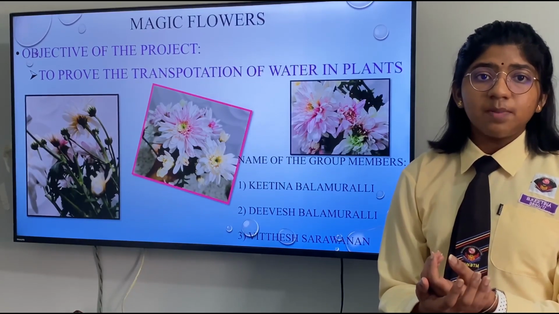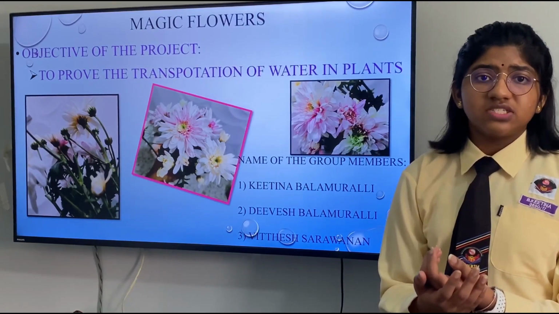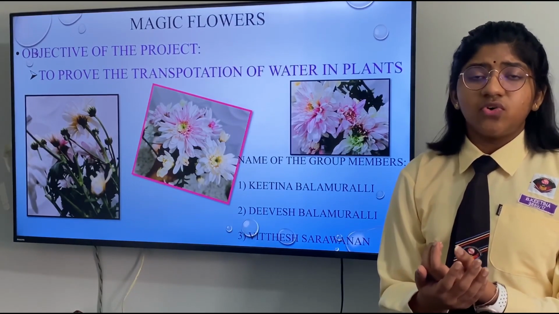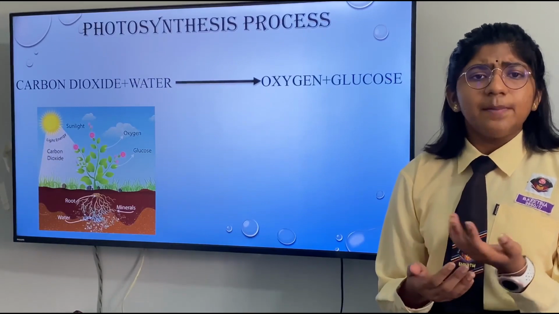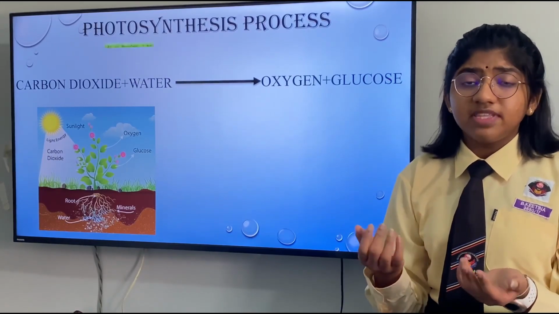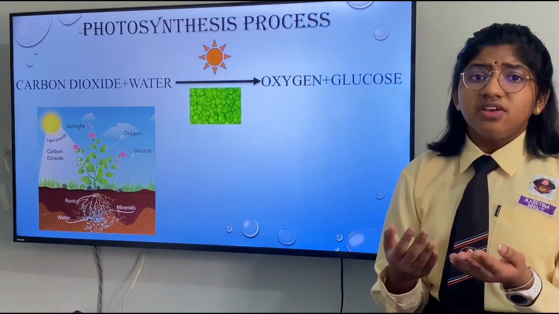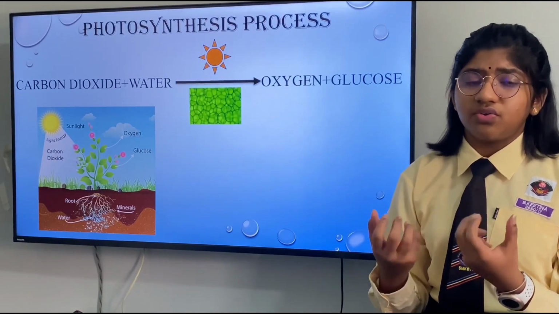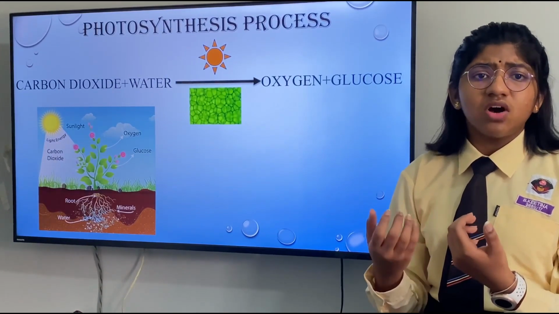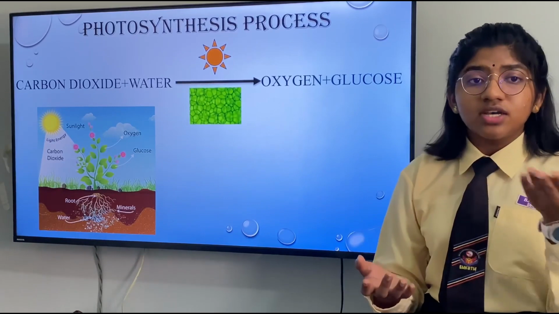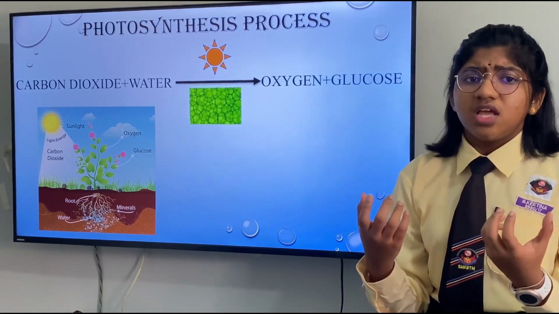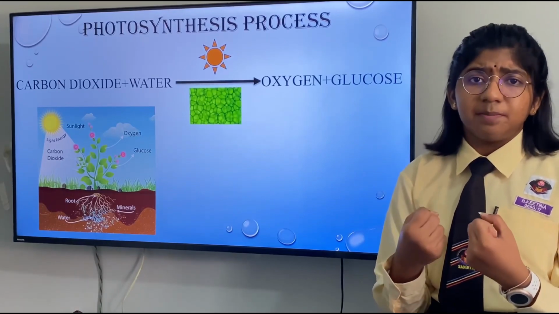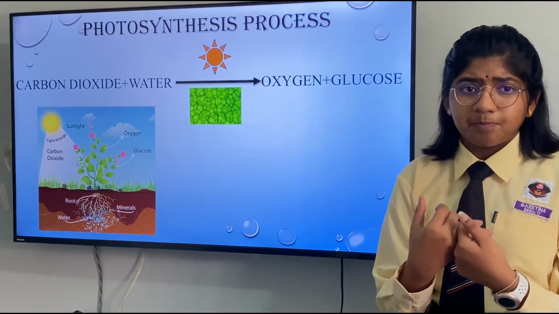Now, I'll talk about the main process that the plants will undergo, which is the photosynthesis process. Photosynthesis needs carbon dioxide and water with the presence of sunlight, which will be absorbed into the chlorophyll. The products of photosynthesis are oxygen and glucose. What is chlorophyll? Chlorophyll is a green pigment in the chloroplast.